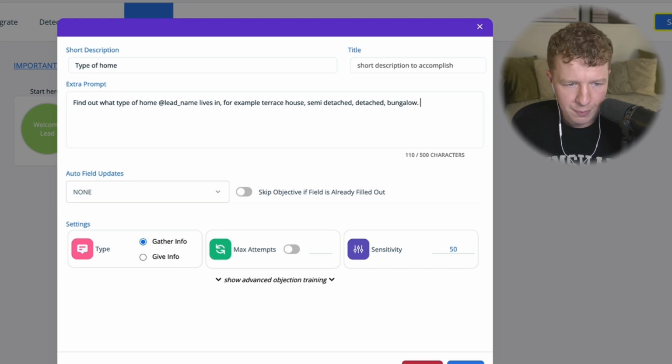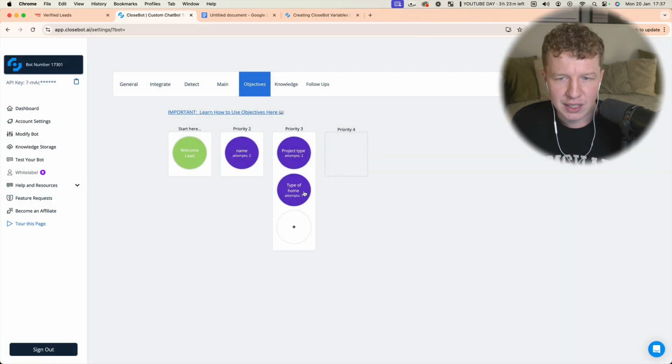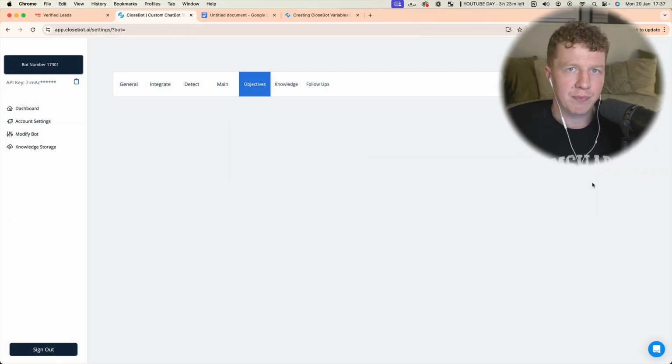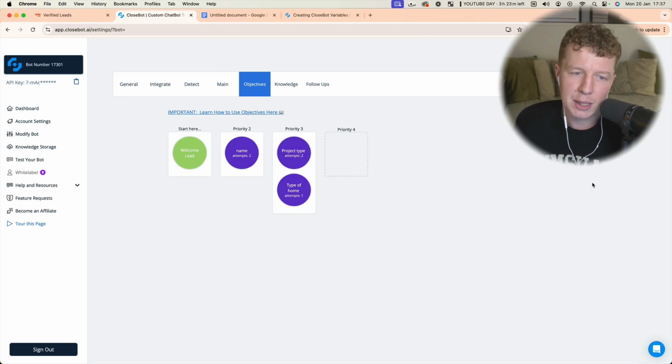Okay, auto-filled updates, we're not going to skip if filled out. We're going to do max attempts 1 because it's not that important, and we're going to call it type of home. Okay, we're going to go ahead and click close. Now, obviously, we're going to save. You could add multiple different objectives in here, but we're going to stick with that.